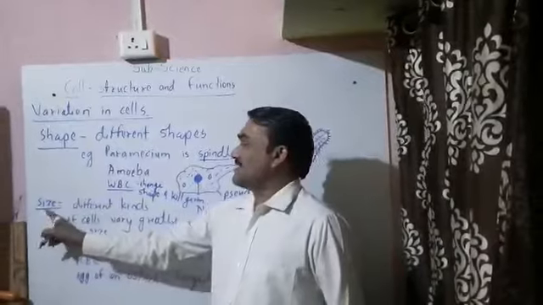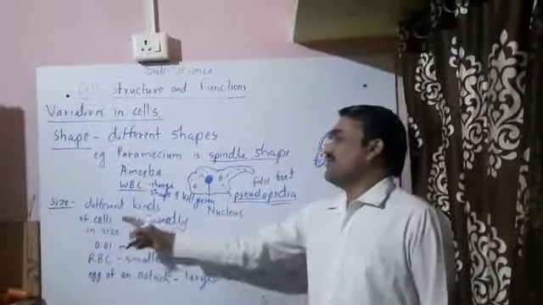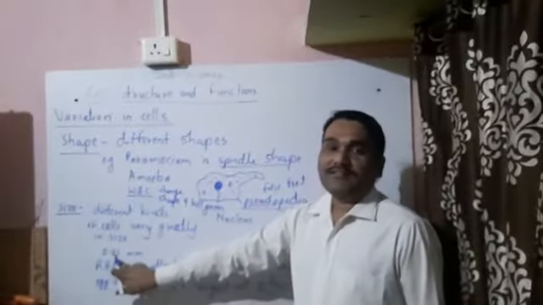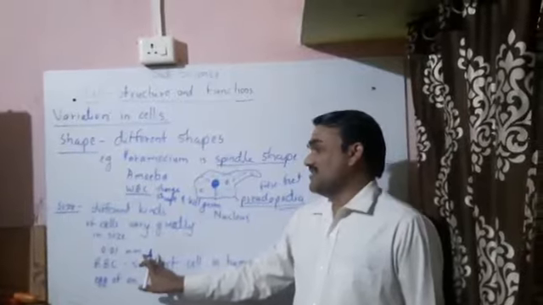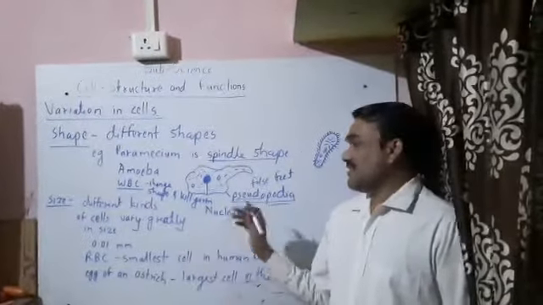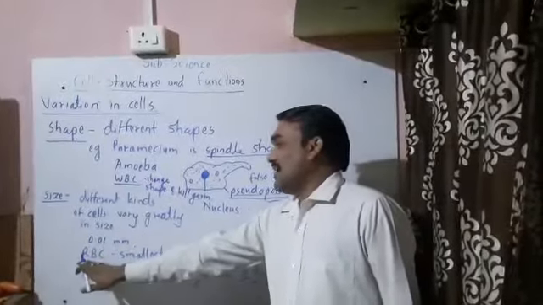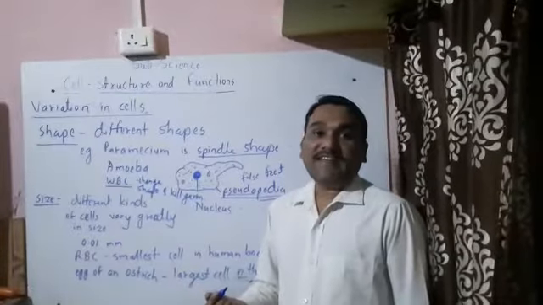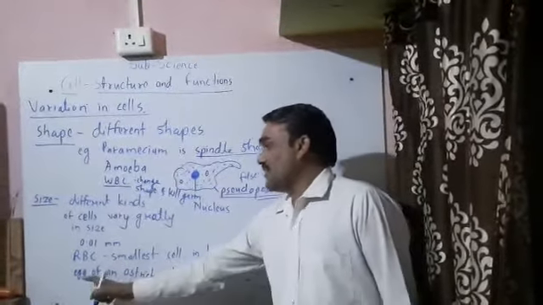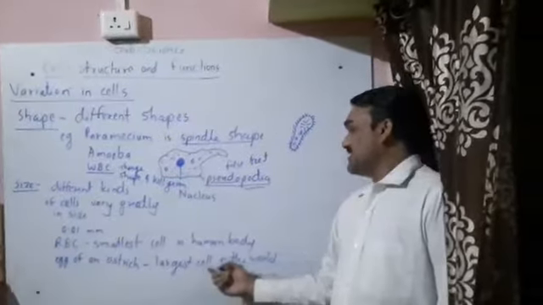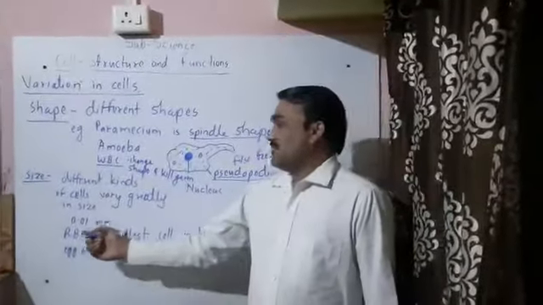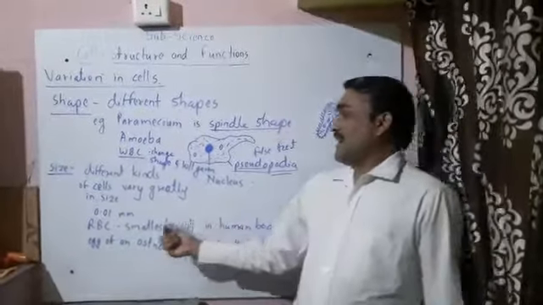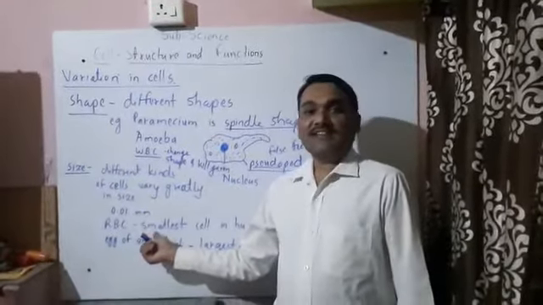Another point is size. Different kinds of cells vary greatly in size. Okay, from 0.01 millimeter to trillions of cells, they vary greatly in size. After that there are some examples of sizes like bird egg, hen egg, etc. Okay, so the egg of an ostrich is the largest cell in the world, and another cell, RBC, is also present in the human body, and RBC is the smallest cell in the human body.